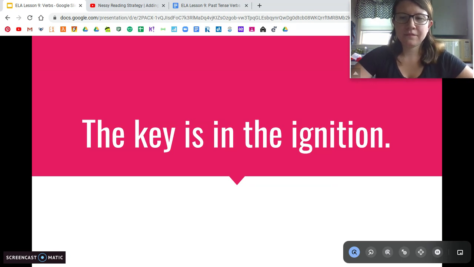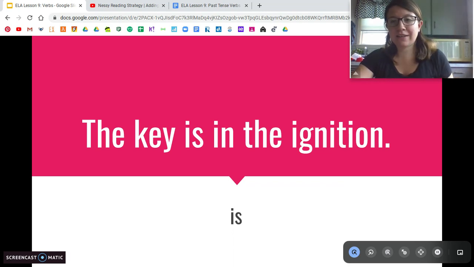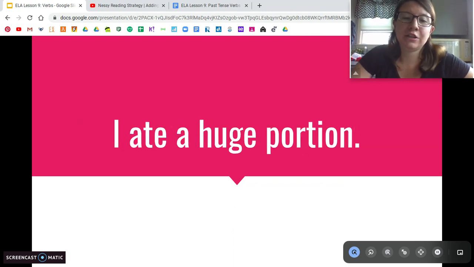Remember, pause if you need more time. That says the key is in the ignition. It's a to be verb. What's the verb? Is. Very good. It's telling us where the key is. It's telling us how the key is. It's in the ignition. Awesome.